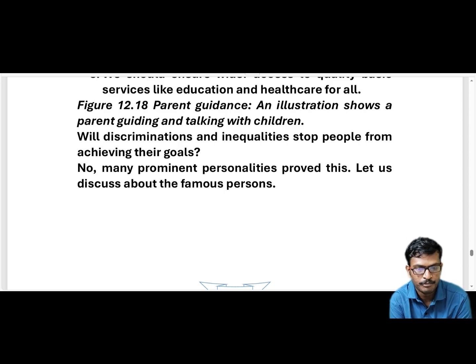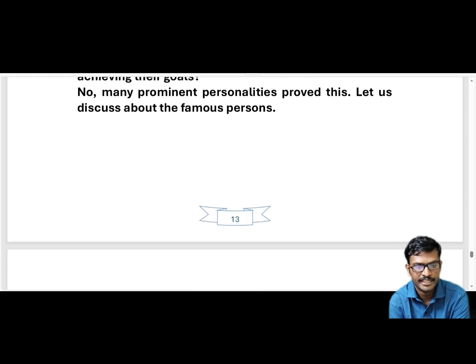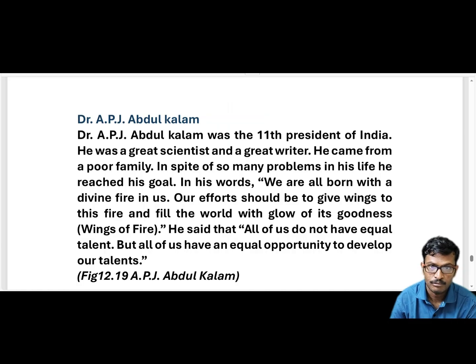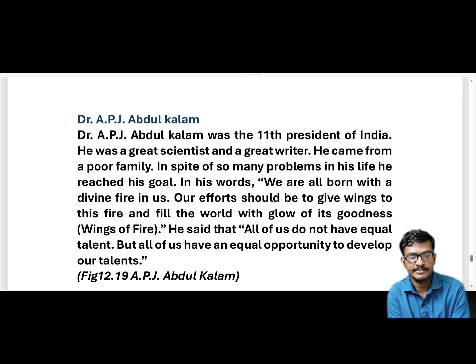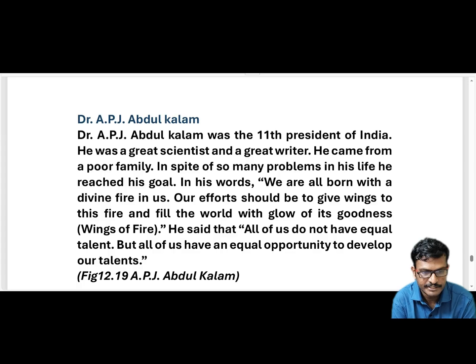Many prominent personalities proved this. Let us discuss famous persons. Though there is discrimination on the basis of caste and so on, it is not at all an obstacle. It does not stop people achieving their goals. They can achieve their goals. We are going to discuss in detail who achieved their goals. Among those, the first person is Dr. APJ Abdul Kalam. He is the first person who overcame and achieved his goals.